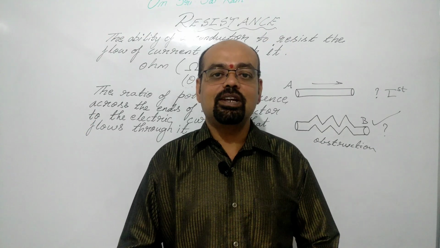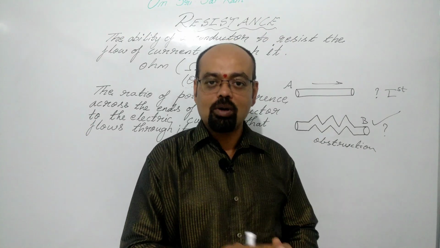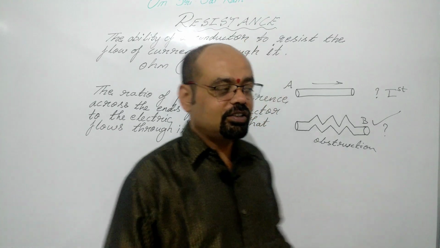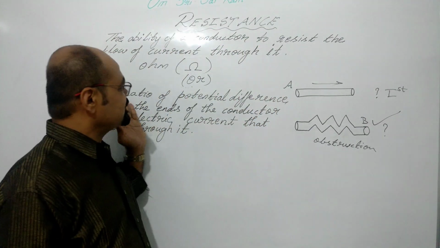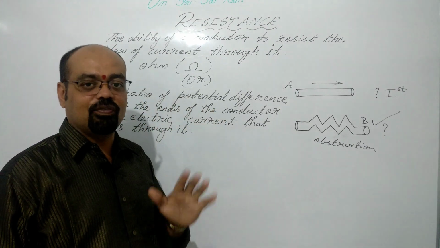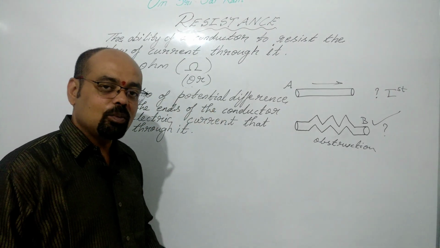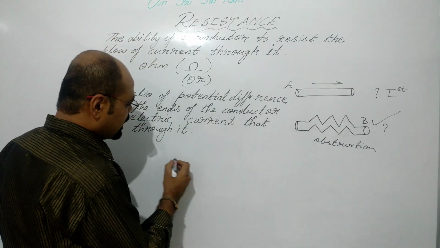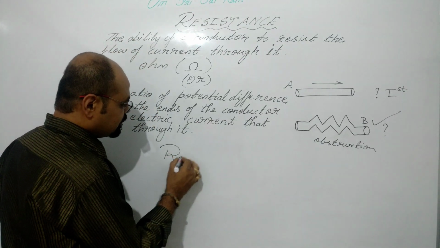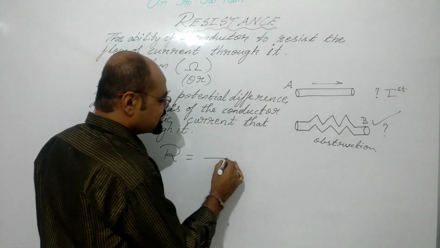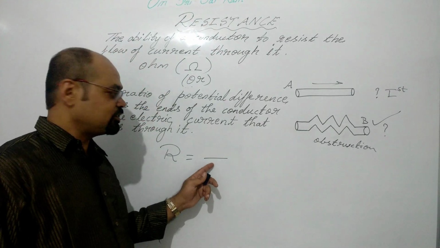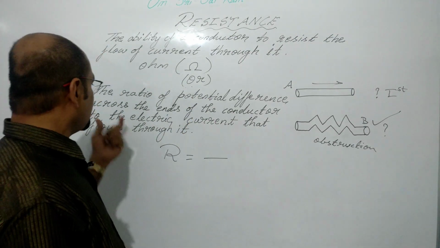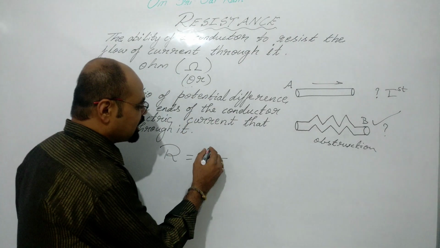Resistance is also defined with one more definition. What is that definition? It is the ratio of potential difference. What do you mean by ratio? Ratio refers to the division symbol. So let's write here, resistance is defined as the ratio of potential difference across the ends of the conductor.